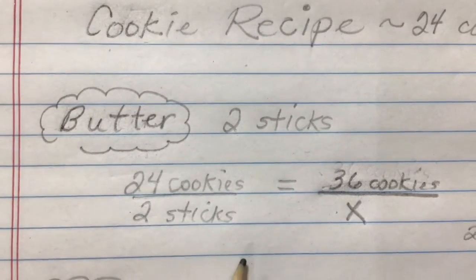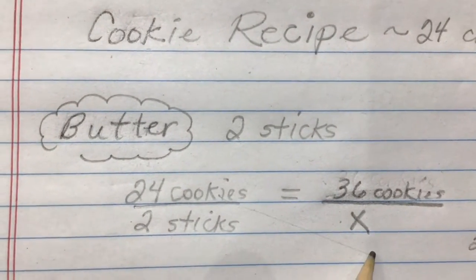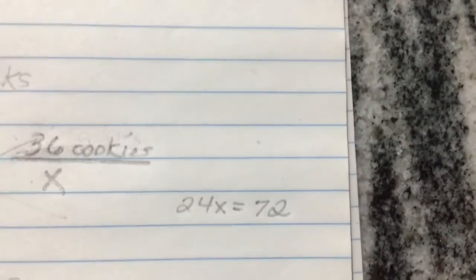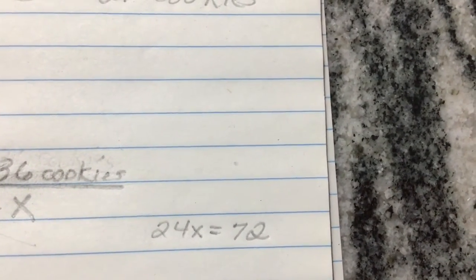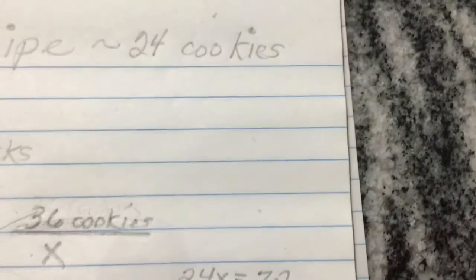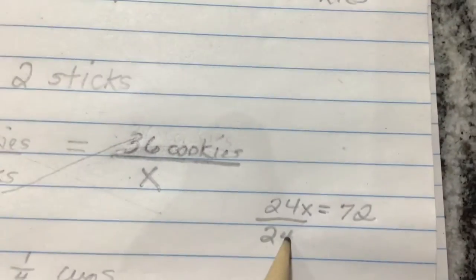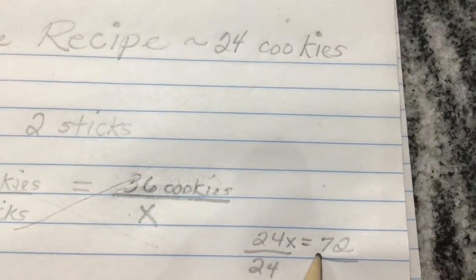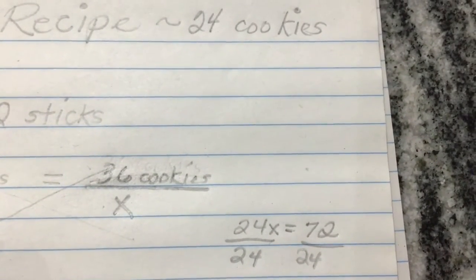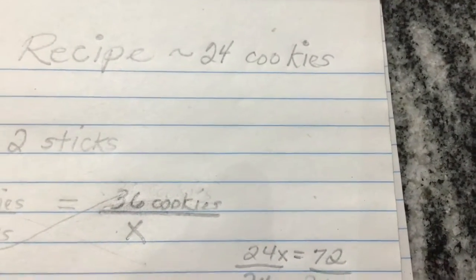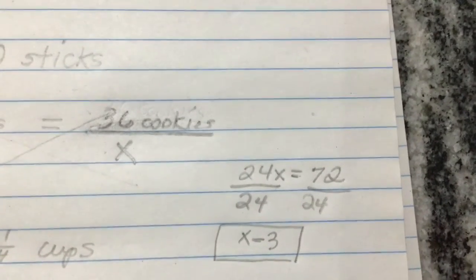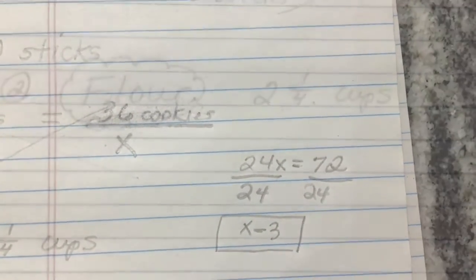So when I cross multiply, I have 24 times X and 36 times 2. So that means 24X equals 36 times 2, which is 72. And I'm going to divide by 24 on both sides. So 72 divided by 24 is 3. So I will need 3 sticks of butter in order to make 36 cookies.